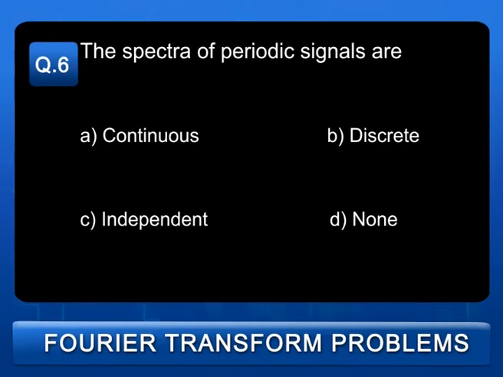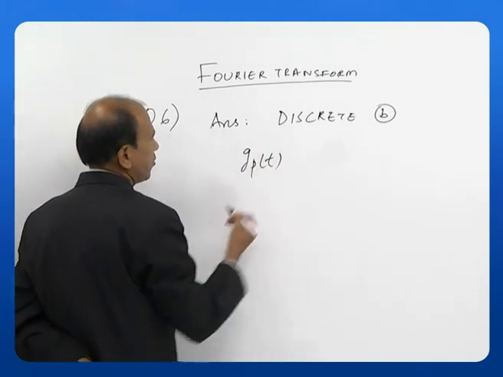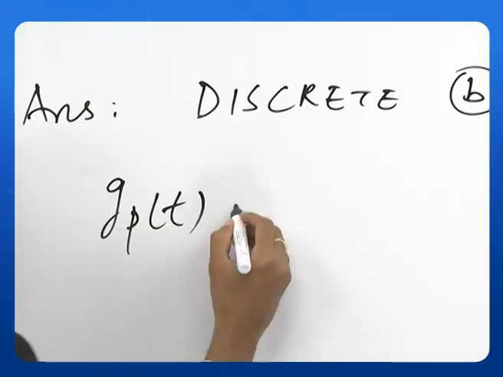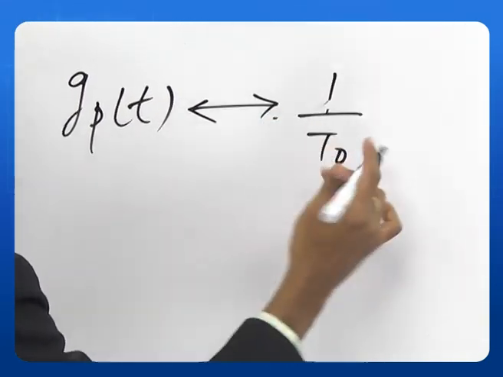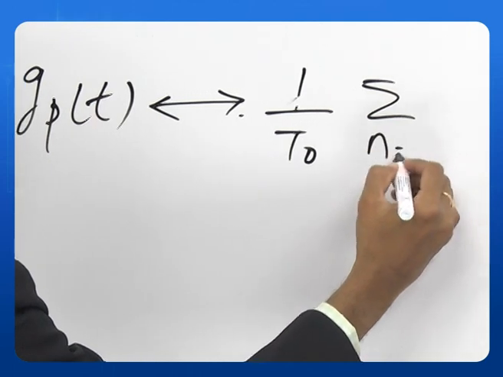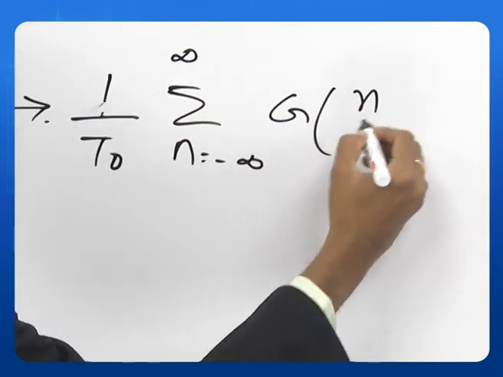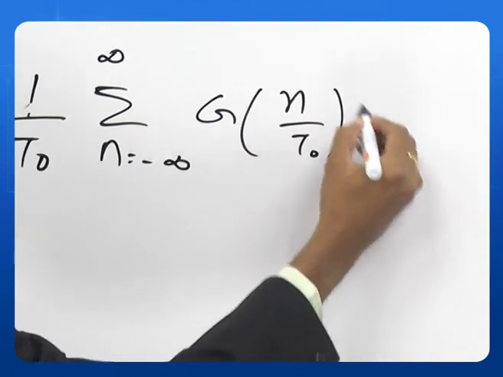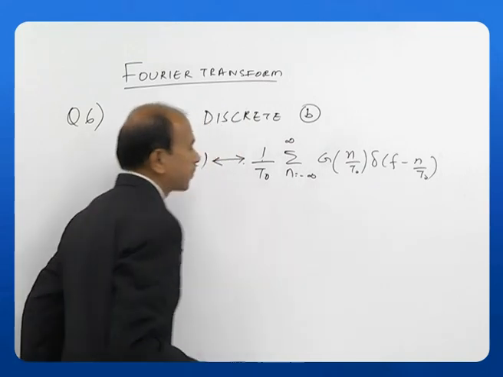The answer is discrete. This is B. Okay, let us see why it is discrete. Let us take a periodic signal, g_p of t. This will have a Fourier transform which is 1 by T naught, summation n equals minus infinity to plus infinity, g of n by T naught, delta of f minus n by T naught.